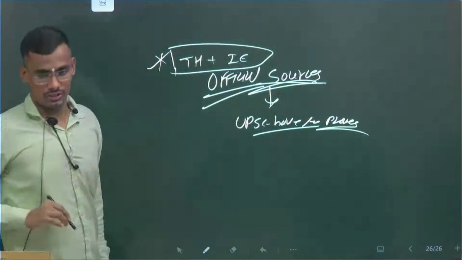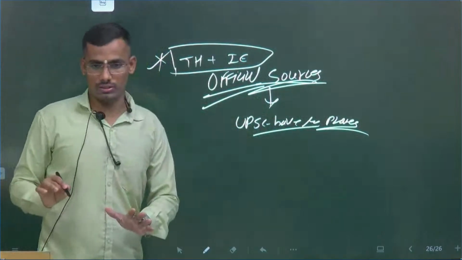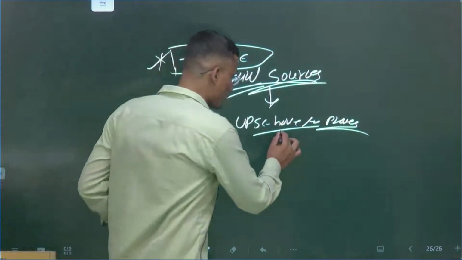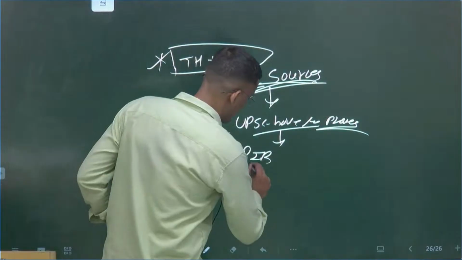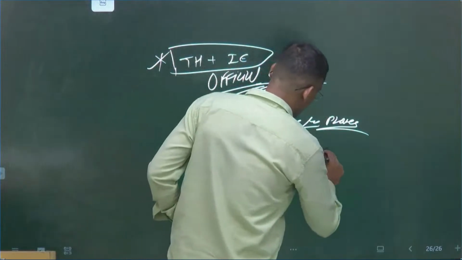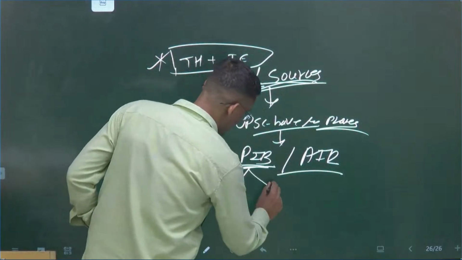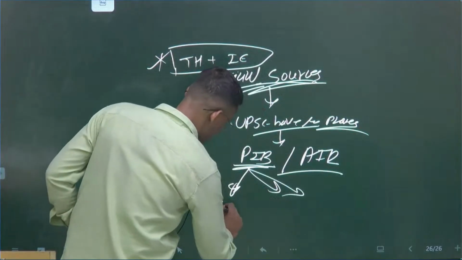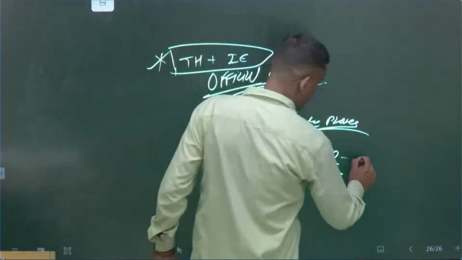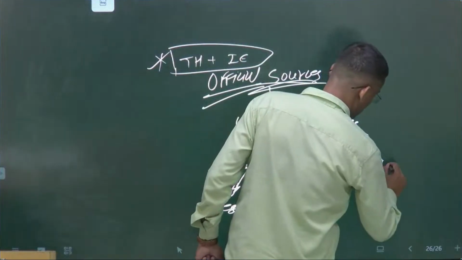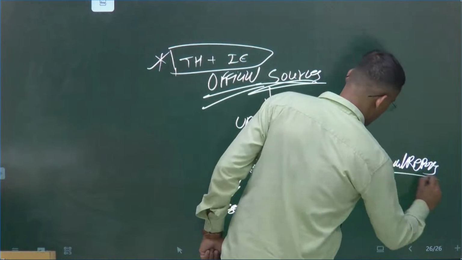If any aspirant challenges a particular question, UPSC has to prove that question. So what UPSC generally does is follow the PIB and All India Radio. In this PIB there are three sections: press releases, and one more source is there, the annual reports of ministries.